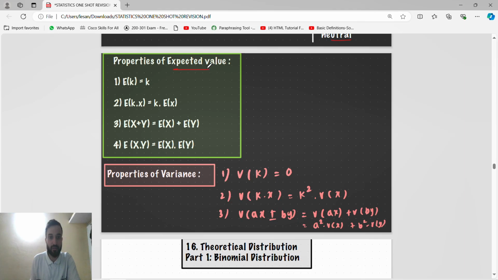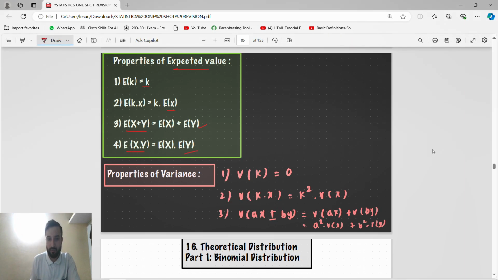Properties of expected value. Just see, E of k is k. E of k into x means k will come out, k times the expectation of x. E of x plus y means E of x plus E of y. E of x into y means E of x into E of y. The same we will write for the properties of variance.